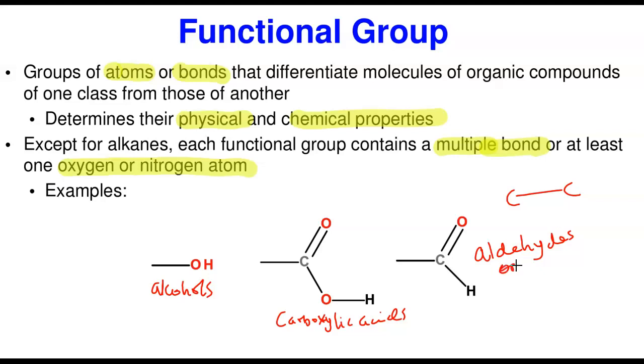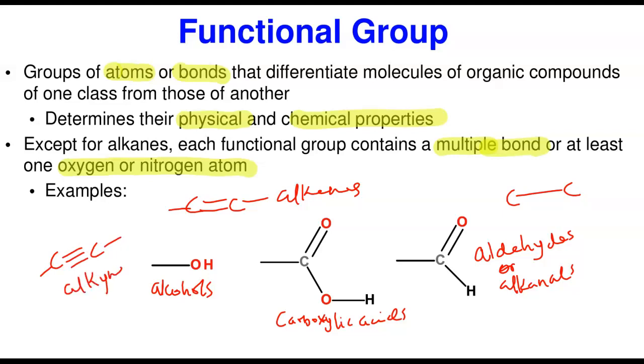Aldehyde. Or we also call them the alkanals according to the IUPAC. So these are common, and like I said, it can also be double. When you have a carbon to carbon double bond, of course, these are the alkenes. I told you, if you have a carbon to carbon triple bond, this will be alkyne. So it must be either the bond or the atom that actually places that particular compound in that particular group or class. And those particular groups or atoms is what we call the functional groups.